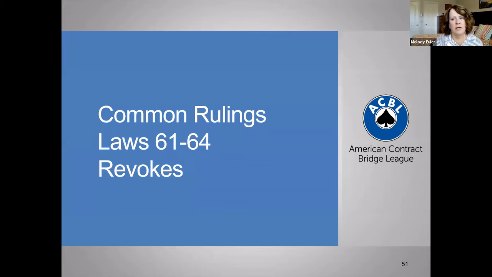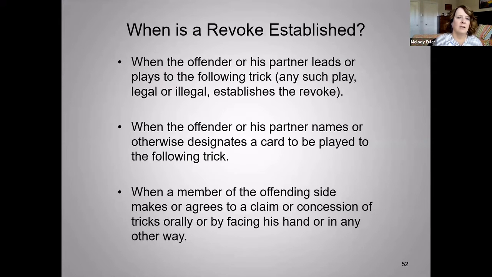Okay, so we are now on to revokes, laws 61 through 64. So when is a revoke established? When the offender or his partner leads or plays to the following trick, any such play, legal or illegal, establishes the revoke.